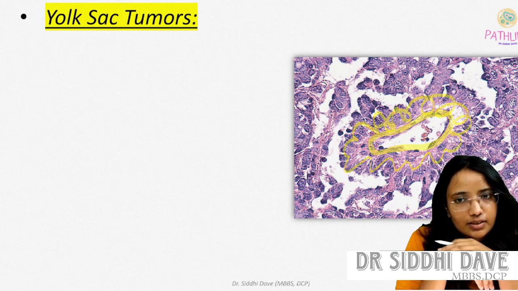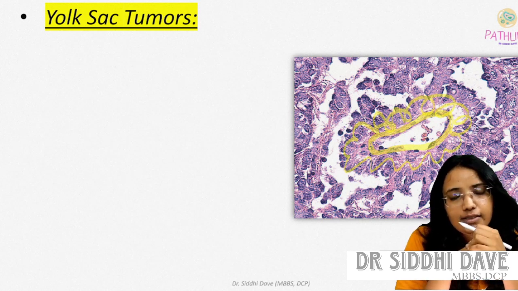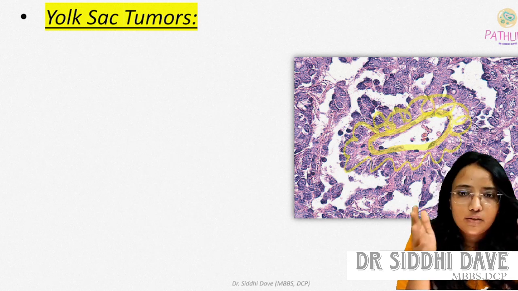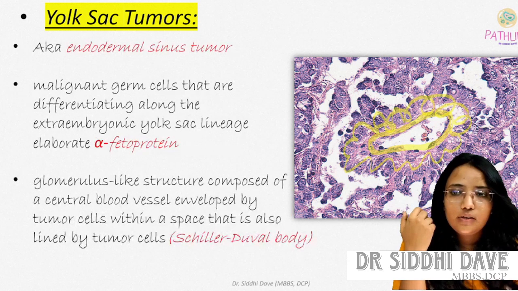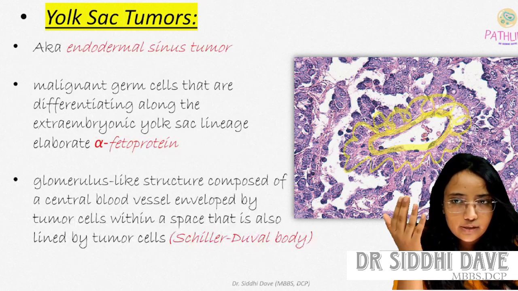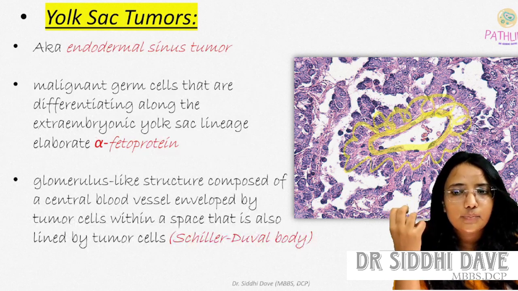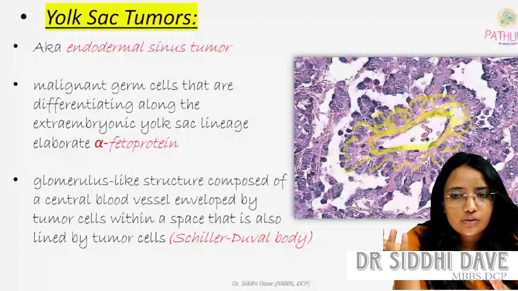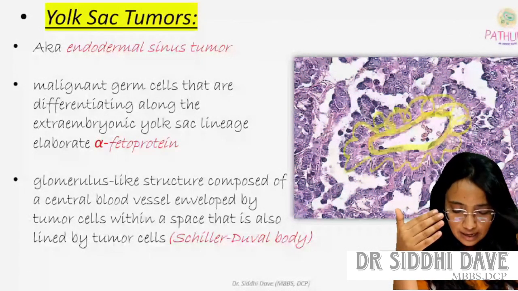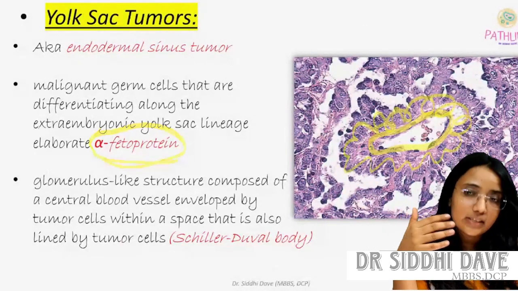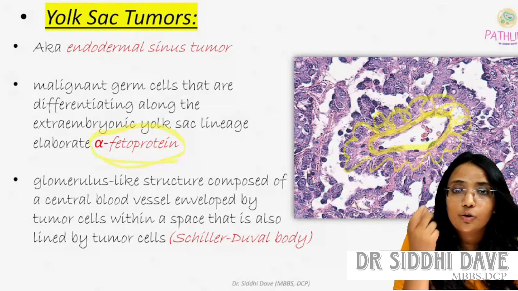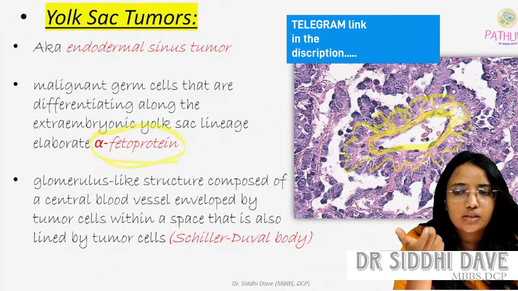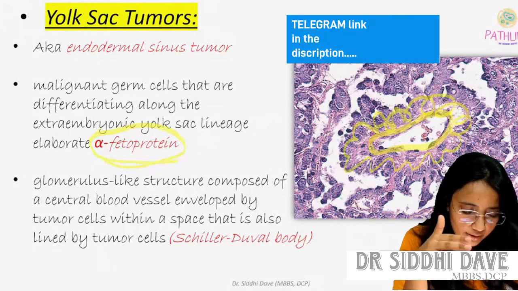The structure seen in the yolk sac tumor is called the Schiller-Duval body. Yolk sac tumor, also known as endodermal sinus tumor, is a malignant germ cell tumor that differentiates along the extraembryonic yolk sac lineage. It will secrete alpha-fetoprotein, and it shows a glomerulus-like structure composed of a central blood vessel.